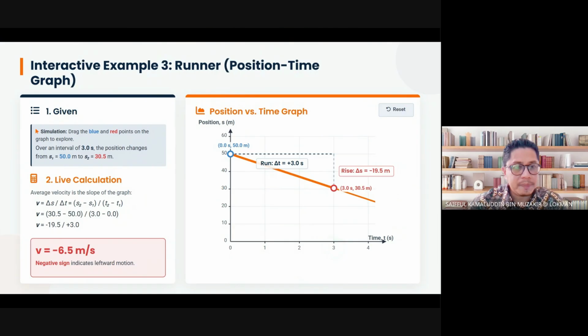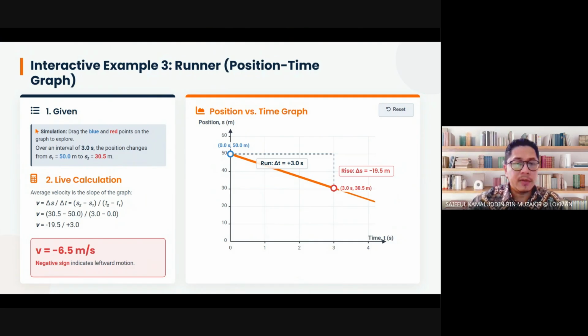The position changes from S1 equals 50. Sorry, this is at the start. The position of the runner is 50 meters. After 1 second, the position of the runner becomes about 43 meters. At the second second, the position becomes 37. At the third second, the position of the runner becomes 30. Imagine that we are looking at the runner from the helicopter view.